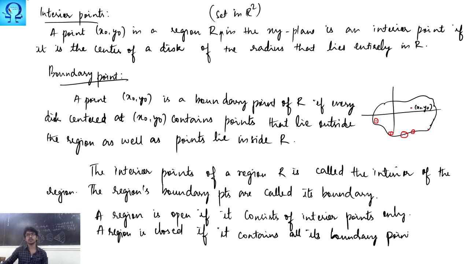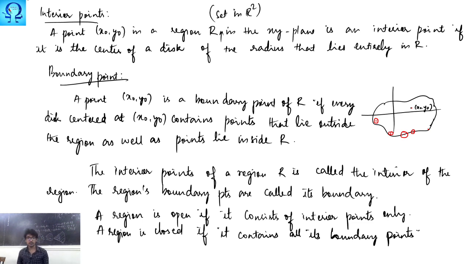Now a general question arises: can a point be both interior and boundary? No, it cannot happen. Because in the definition of an interior point, we have to identify at least one disk which completely lies in the region, which means it does not contain any point outside the region.